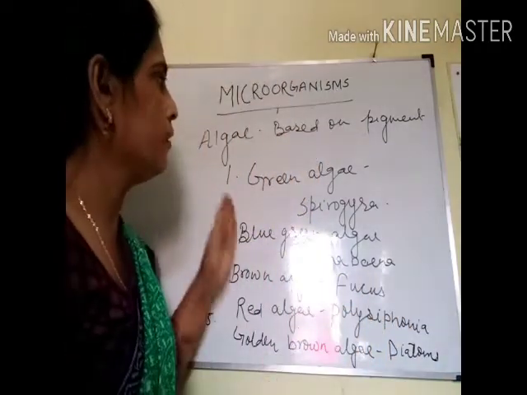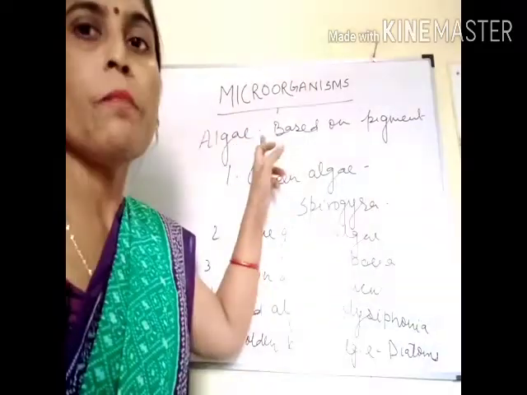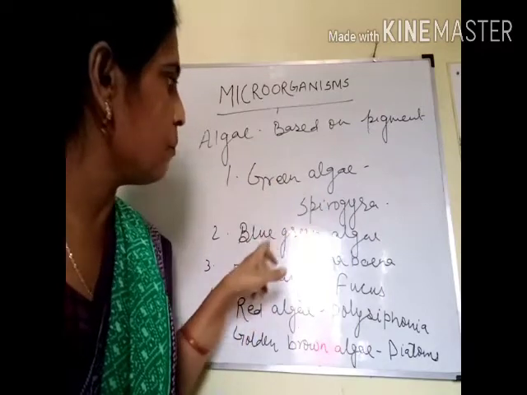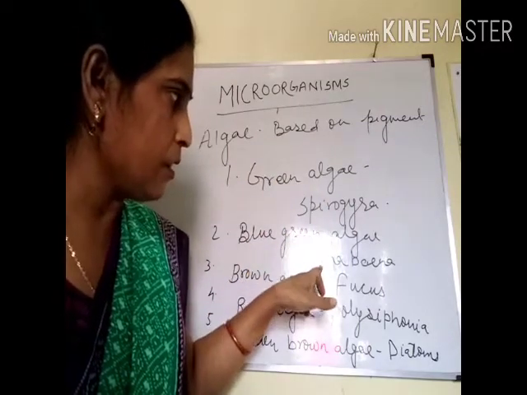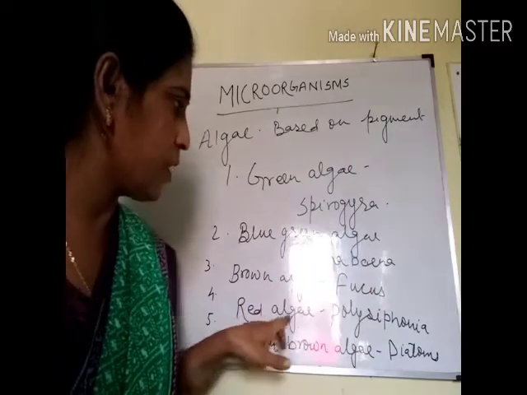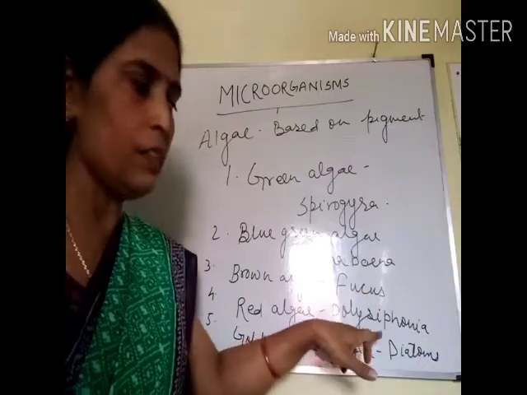So these are types of algae based on the pigment present in them. Green pigment is present, then Spirogyra. Blue-green pigment is present, then Anabaena. Example, brown algae, that is your Fucus. Red algae, Polysiphonia. Golden brown algae, that is diatoms.